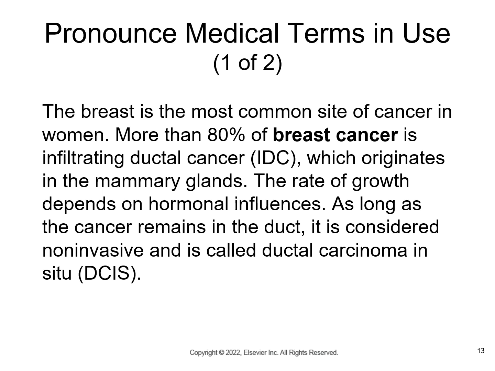Looking at a clinical application again, as I read through, read with me, especially the bolded wording in each of these. The breast is the most common site of cancer in women. More than 80% of breast cancer is infiltrating ductal cancer, IDC, which originates in the mammary glands. The rate of growth depends on hormonal influences. As long as the cancer remains in the duct, it can be considered non-invasive and is called ductal carcinoma in situ, or DCIS.